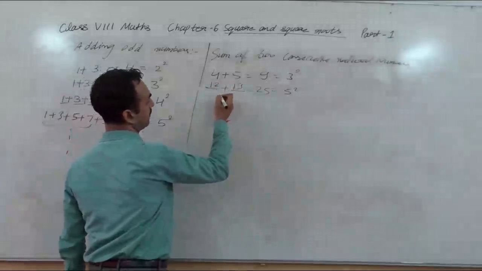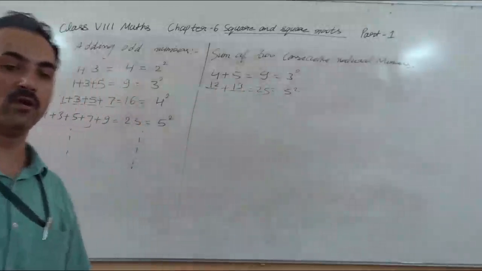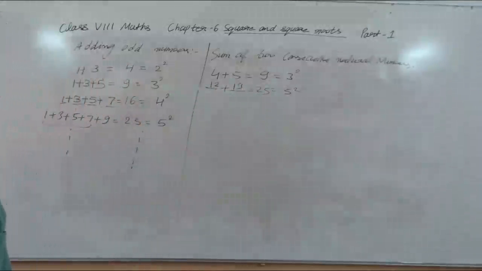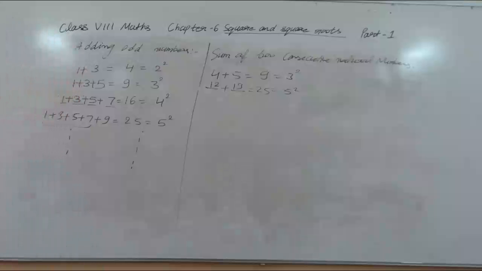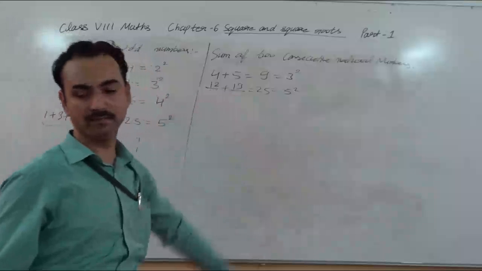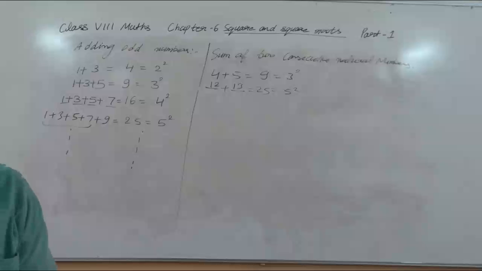So squares of odd numbers can be represented as the sum of two consecutive natural numbers. You can see 12 and 13. So these are the properties, some interesting patterns between the square numbers.